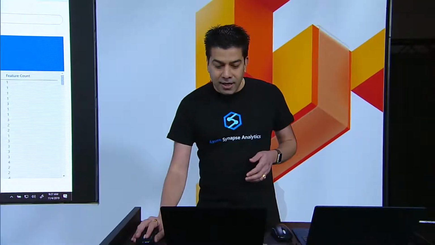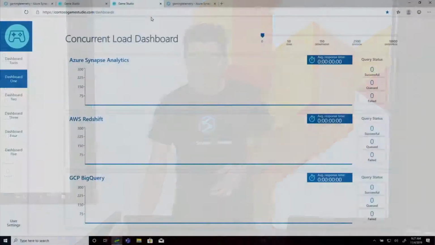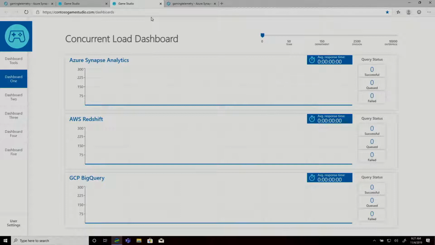Now, let's take a look at a different capability of Synapse. Query concurrency has long been a challenge for all analytic systems. Now, to showcase how Synapse empowers users with limitless scale, I have a dashboard here that compares it with the other offerings in the market. Now, what's backing this dashboard is a system that allows me to issue concurrent user access using industry-standard benchmark queries. Let's start with 50 concurrent users.